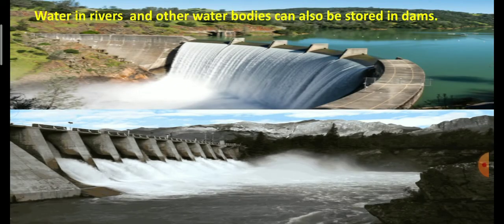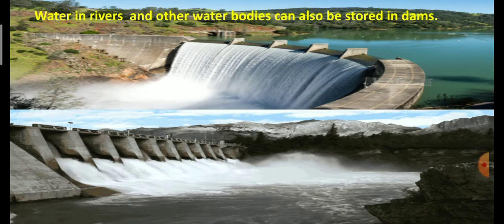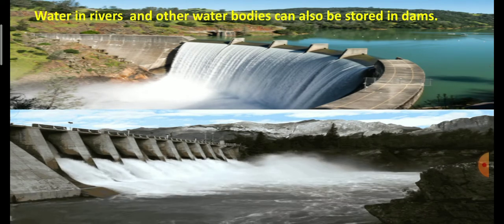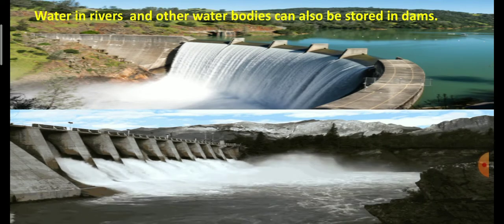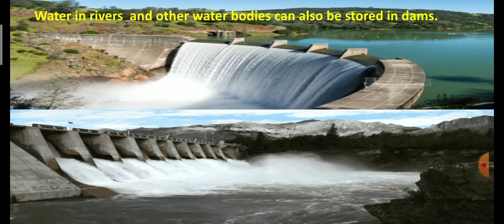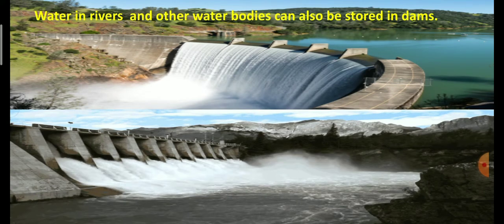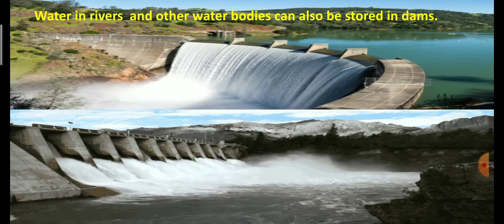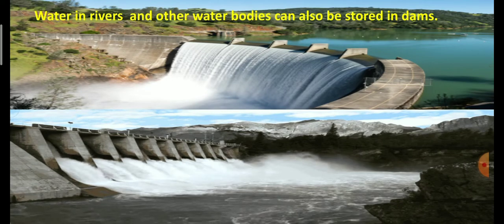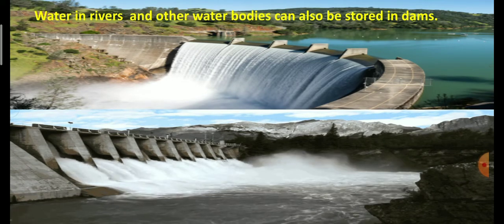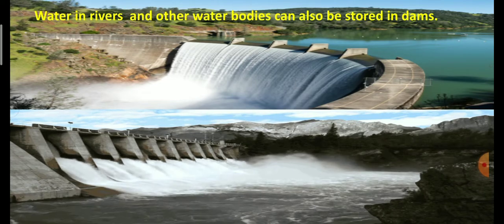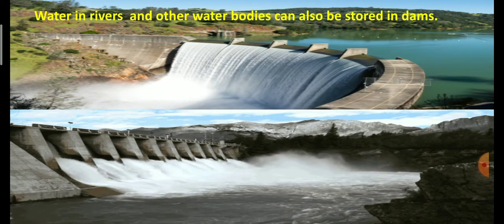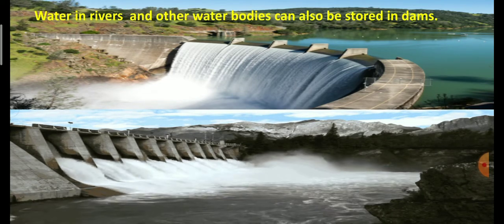Water in rivers and other water bodies can also be stored in dams. A dam is made on rivers to hold water. Dams are huge. A dam is a wall built across a river to hold back water and store it. The stored water is used to produce electricity.